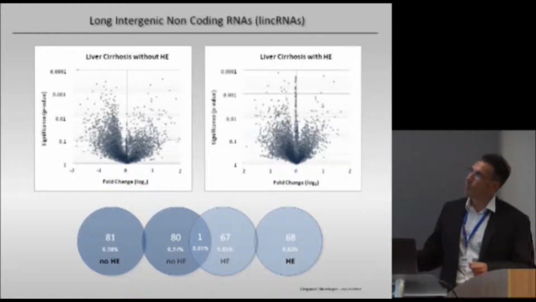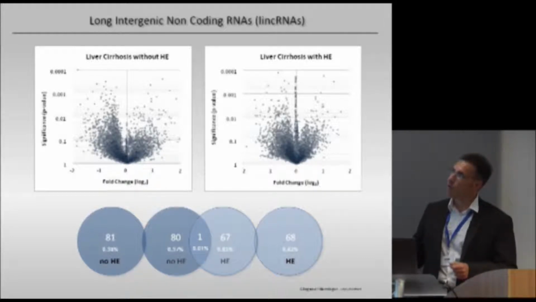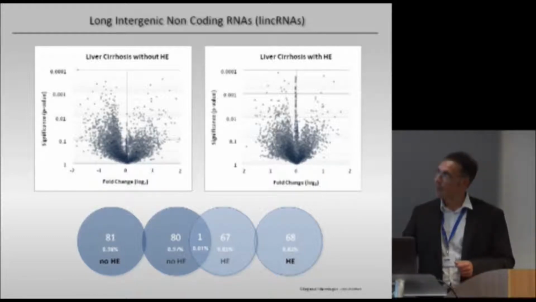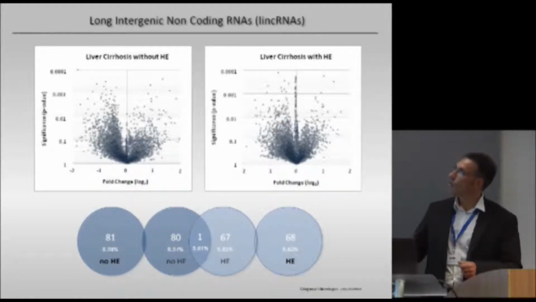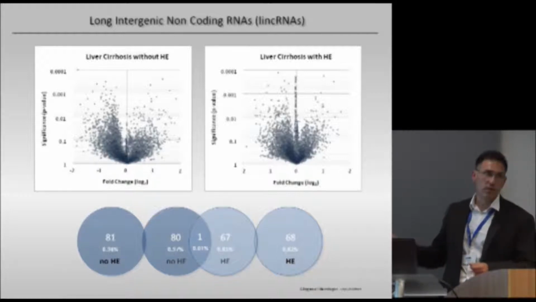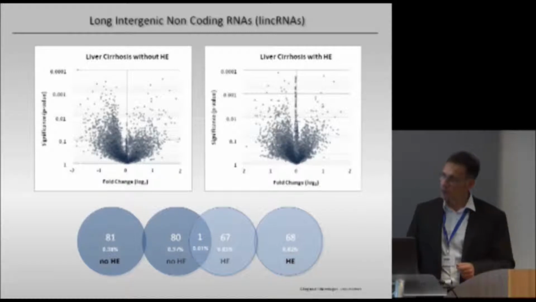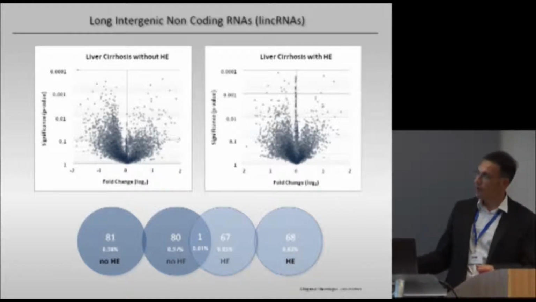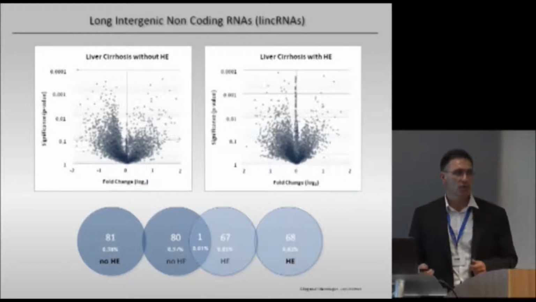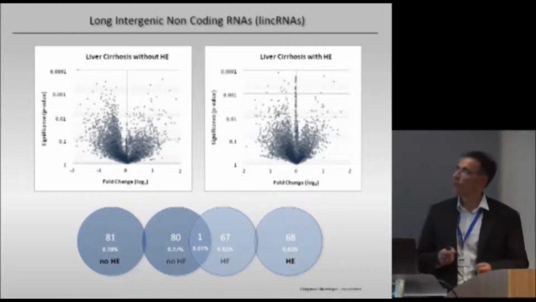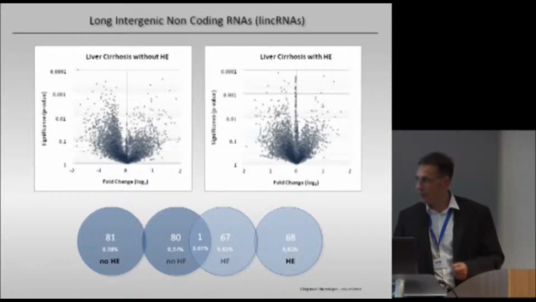You can see here that in the brain of the patients with liver cirrhosis without HE, we have a downregulation of many of those, but also an upregulation. And the same is true for the patients with liver cirrhosis with HE. However, again, if we compare those genes with altered expression level, we can see that indeed there's only a very, very small overlap. Again, showing you that you have specific expression changes of genes in liver cirrhotic patients with HE.